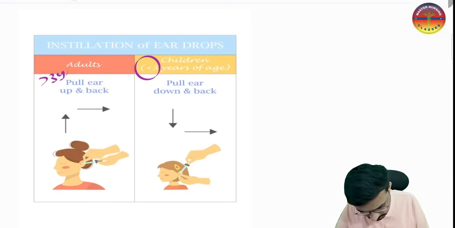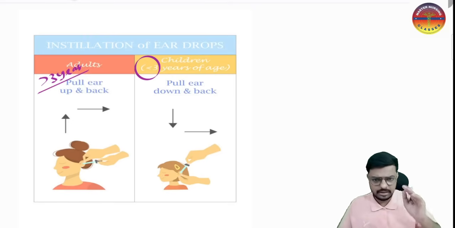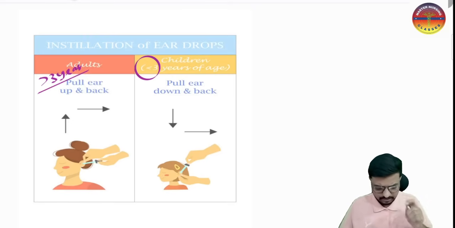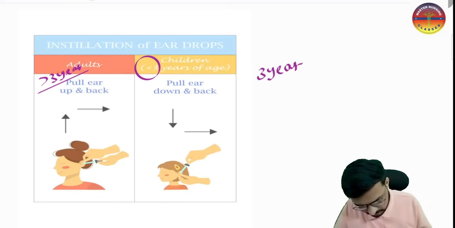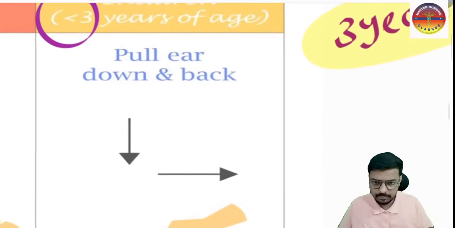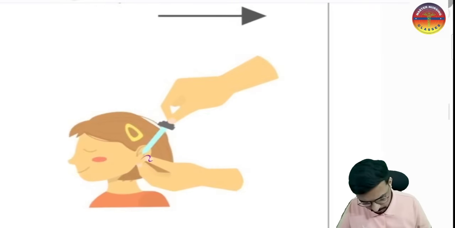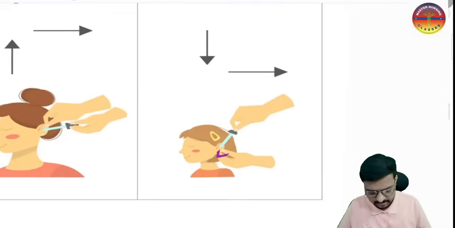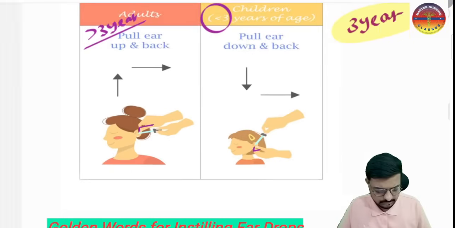Okay, so if it is more than 3 years, you have to pull it up and back. Less than 3 years, pull it down and back. So the 3 year is the very important key decider here. Like this you can see here we are holding and we are pulling down and back. And here in the adults, pulling up and back. I hope it is very much clear.